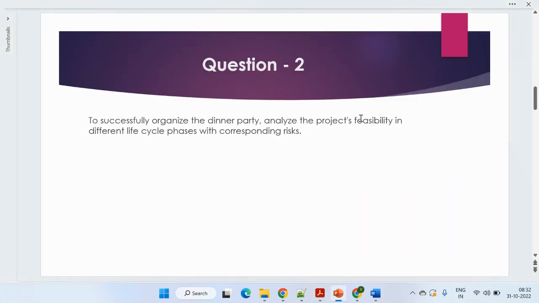If you go to the second question: to successfully organize a dinner party, analyze the feasibility study of different life cycles with corresponding risk. Here we just need to give a brief about the life cycle. Life cycle means the various steps which you follow to organize that dinner party, and after that we give a brief about the feasibility study of each life cycle. So we need to combine the two things: the life cycles and the feasibility study.